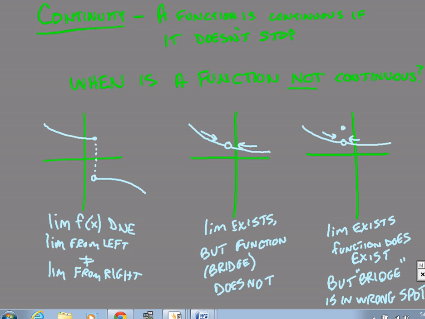Alright, so what we are looking at today is continuity, and this is just an extension of a limit. Continuity just means exactly what it means. Is a function continuous? Do I keep going, or do I have to stop, pick up my pen, and draw again somewhere else? So, first, it's more obvious to look at when a function is not continuous.